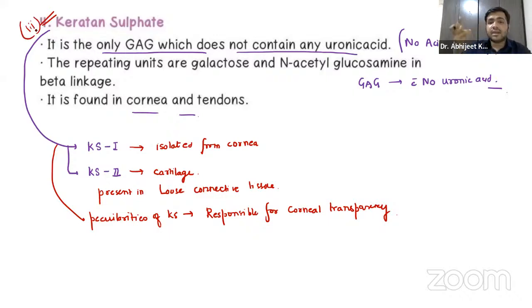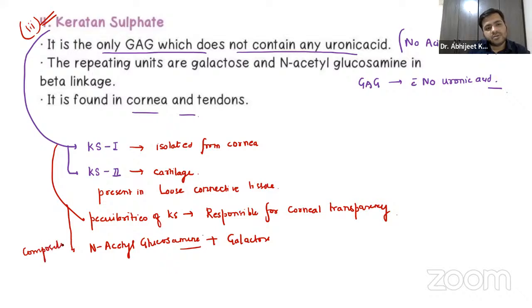Apart from that, again, guys, one important question is the composition. It is only composed of N-acetyl glucosamine plus galactose. Remember, the composition is important. It is composed of N-acetyl glucosamine plus galactose. So that is what you have to remember about keratin sulfate, and that is something which is written in the notes as well.